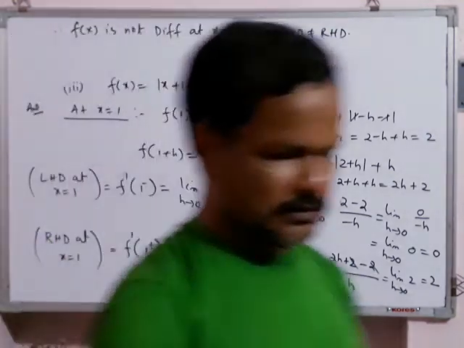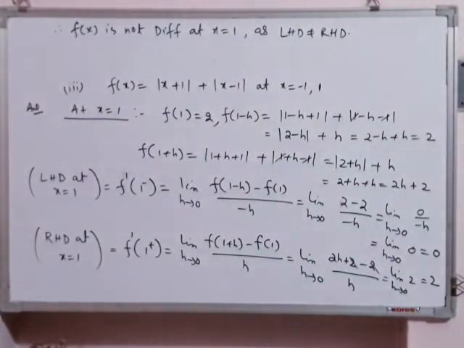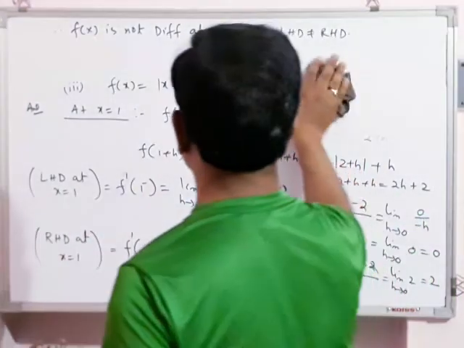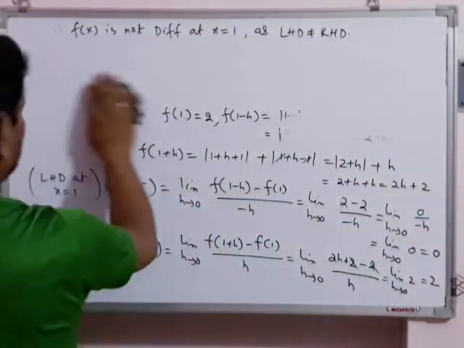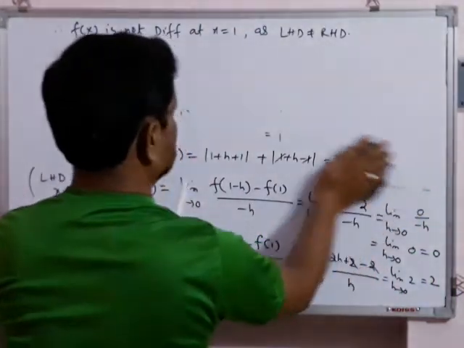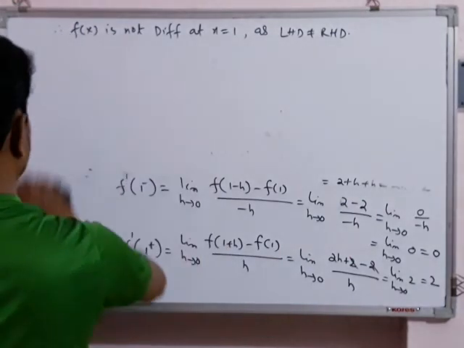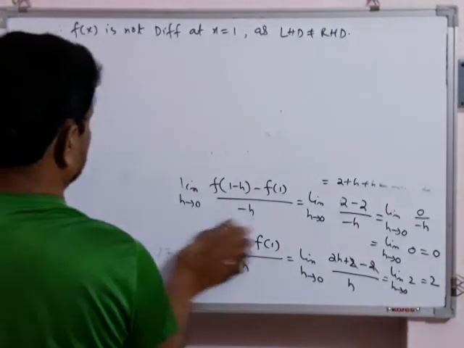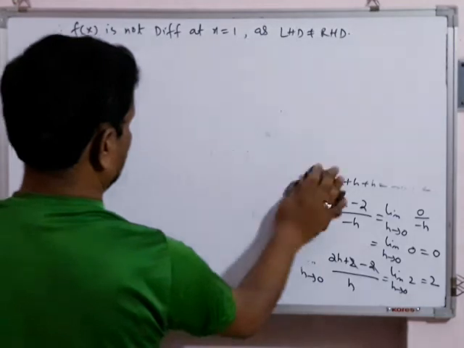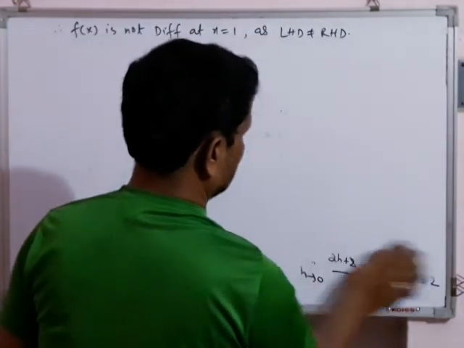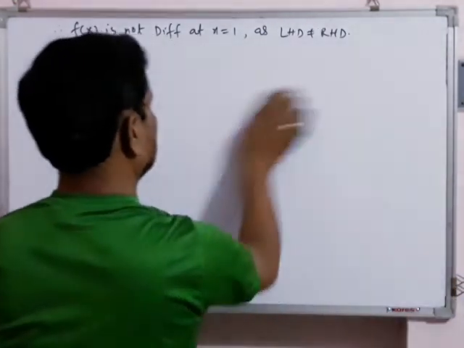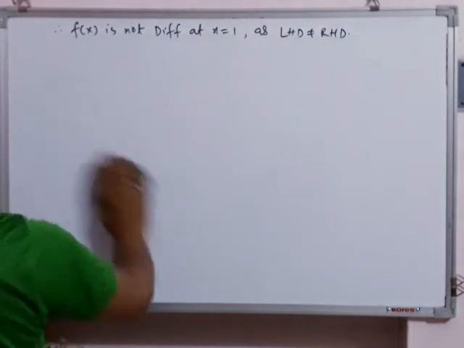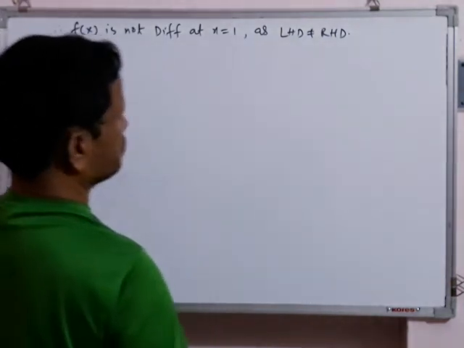Okay students, at x equal to 1 you will do yourself continuity part, and at x equal to minus 1 you will do both continuity and differentiability part. Students, you will see like at x equal to 1 the function is proved that it is not differentiable. Similarly at x equal to minus 1 also the function will not be differentiable but continuous होगा.